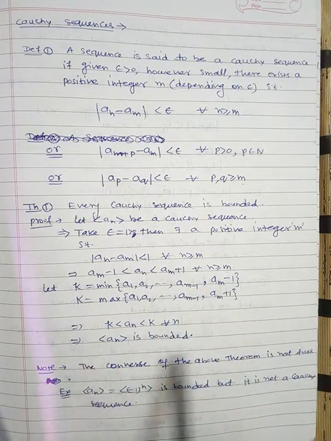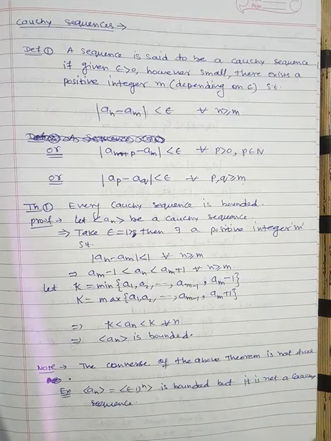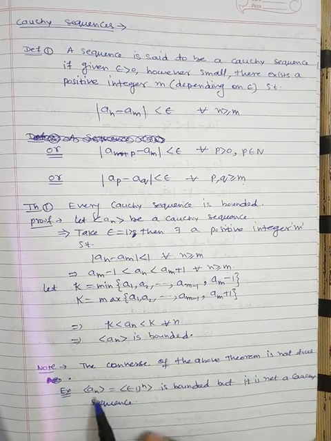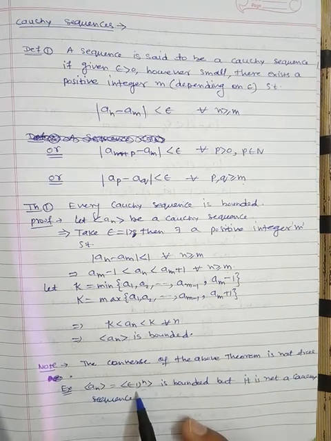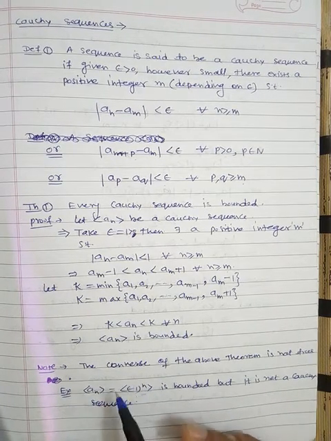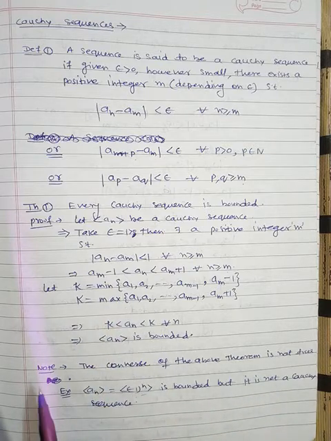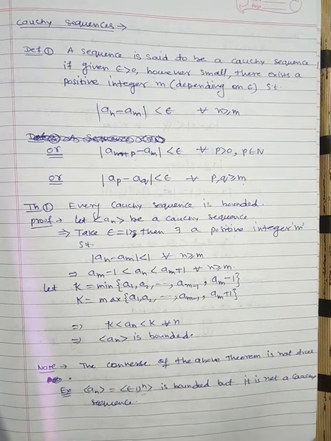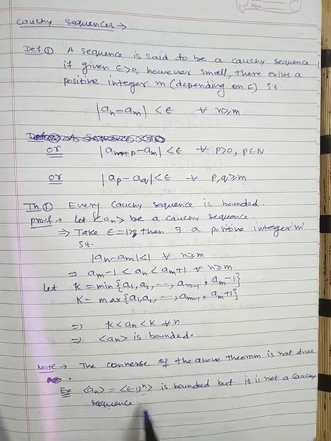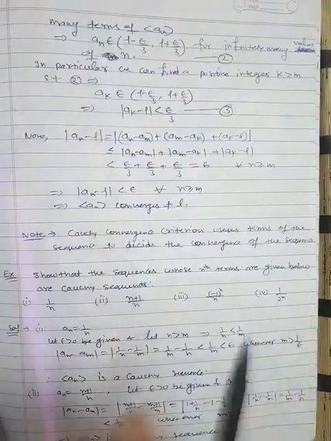So this is the boundedness, but the converse of the theorem is not true. Why? Because we have a sequence which is bounded by minus 1 and 1. All the terms are either 1 or minus 1, so the sequence is bounded. But this is not a Cauchy sequence, and we will prove this later in an example. Fine. Now the next theorem.